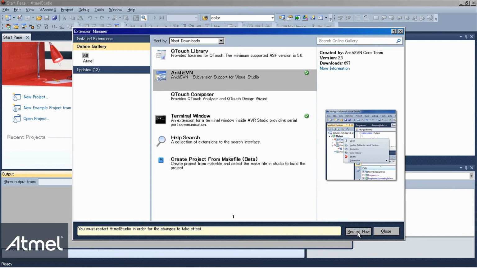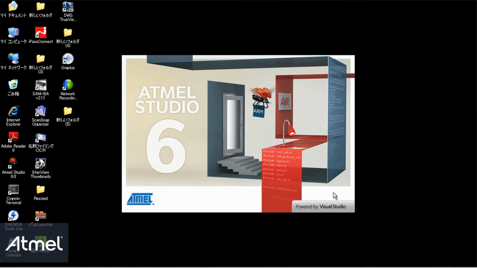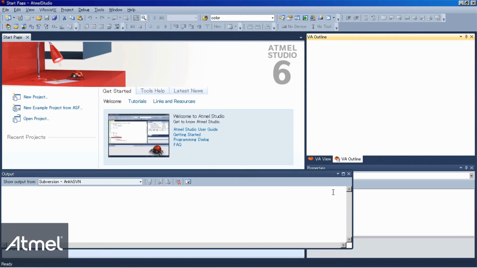Now we have to restart HTML Studio 6. Click the Restart Now button. Restarting HTML Studio 6 may take some time. So we restarted HTML Studio 6.